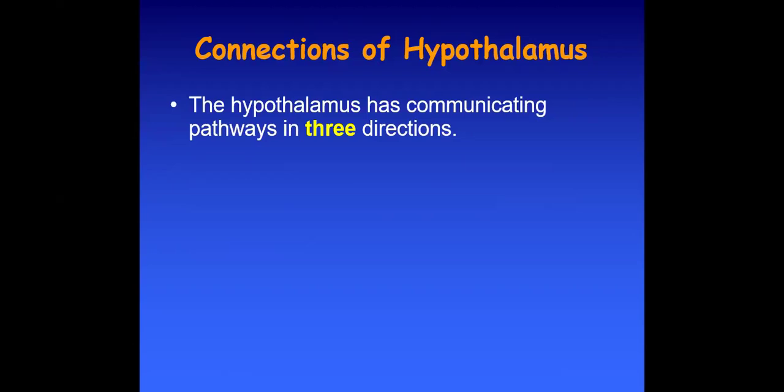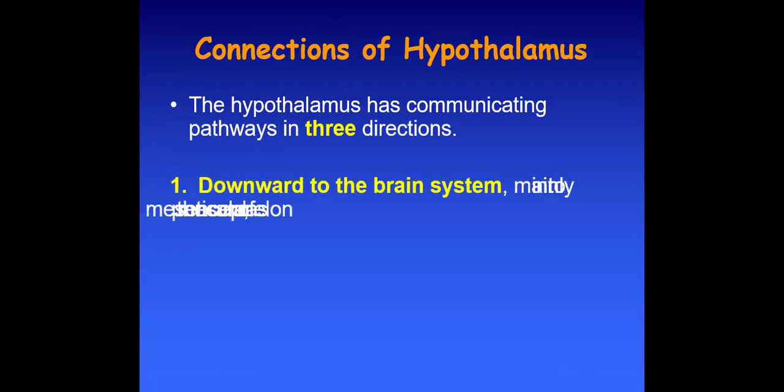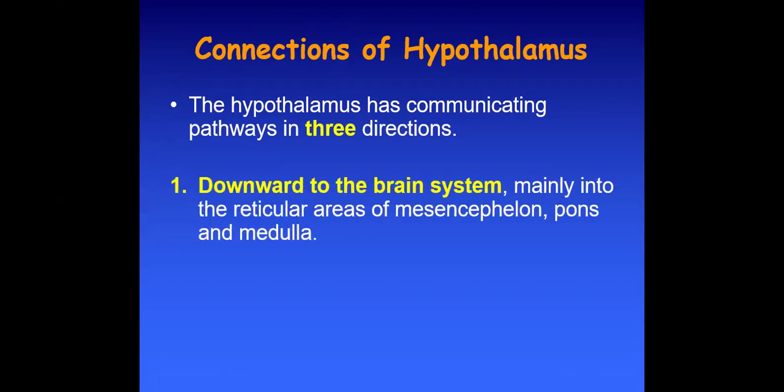The hypothalamus has communicating pathways in three directions. First, downward to the brainstem, mainly into the reticular areas of the midbrain, which is also known as the mesencephalon, the pons and the medulla. These mesencephalon, pons, and medulla are combinedly known as the brainstem. So if someone asks what the components of the brainstem are, they are the midbrain, the pons and the medulla oblongata.